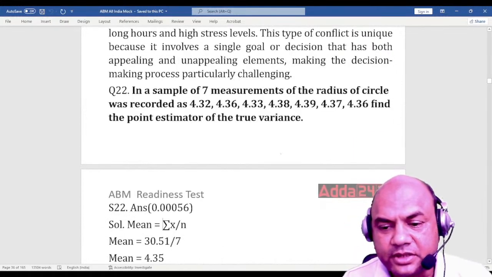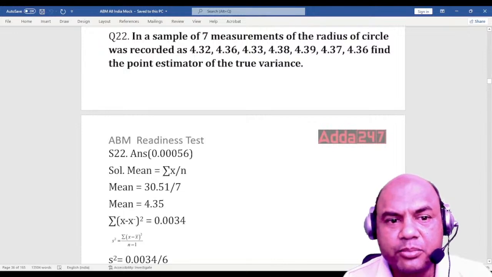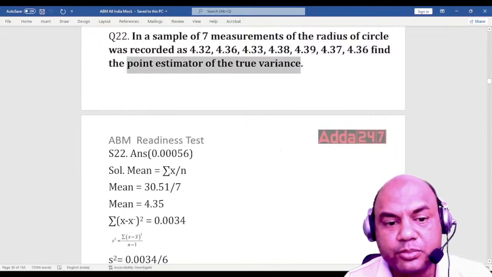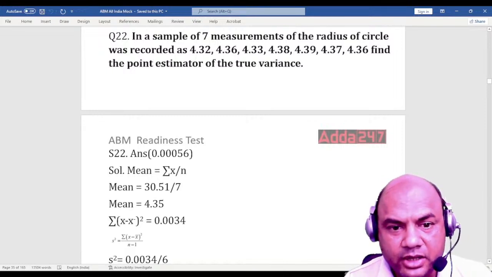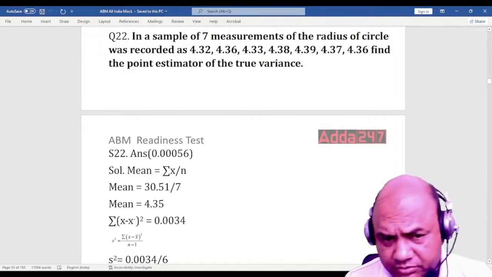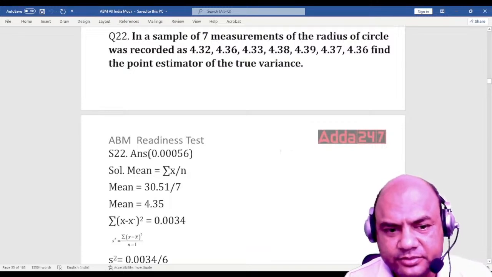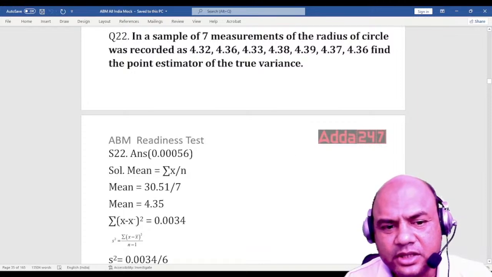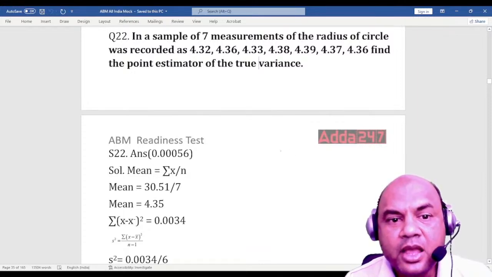In a sample of 7 measurements, the radius of a circle was recorded, and all these numbers are given. Find the point estimator of the true variance. Point estimator we wanted. Now this is a numerical. How to solve the numerical? See this. The answer is given. First find out the mean. Mean means summation of all this divided by 7. So add all this. You'll get it as 30.51 upon 7, 4.35. So this is the mean.